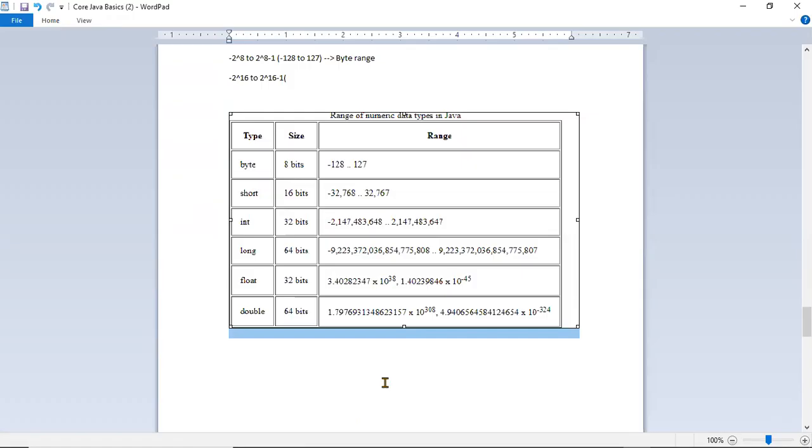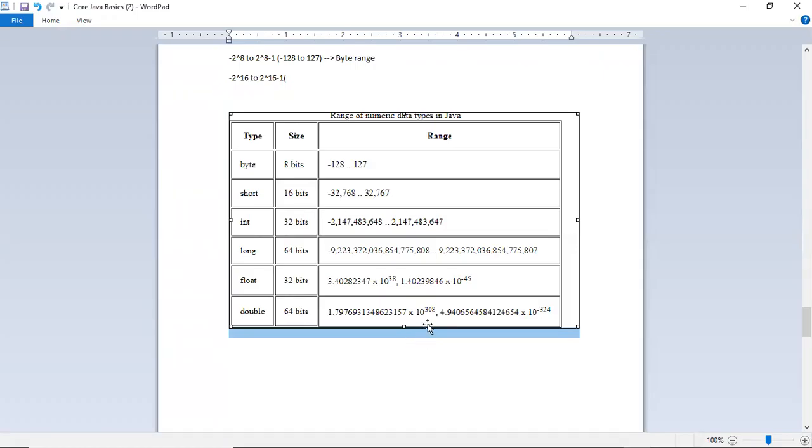It's like a memory, right? Yes, memory. Correct. So the reason we define that is in order to use the right memory. When we use this, for example, byte, short, int, long, float.